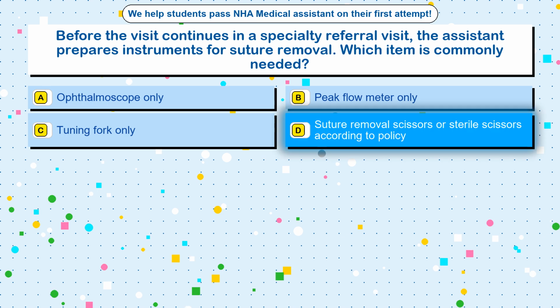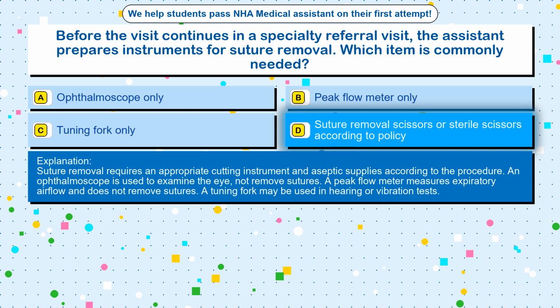The correct answer is option D. Suture removal scissors or sterile scissors according to policy. Suture removal requires an appropriate cutting instrument and aseptic supplies according to the procedure. An ophthalmoscope is used to examine the eye, not remove sutures. A peak flow meter measures expiratory airflow and does not remove sutures. A tuning fork may be used in hearing or vibration tests.